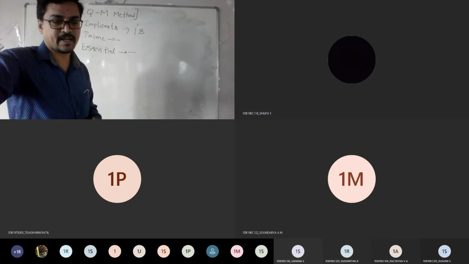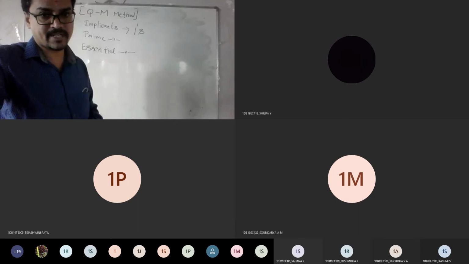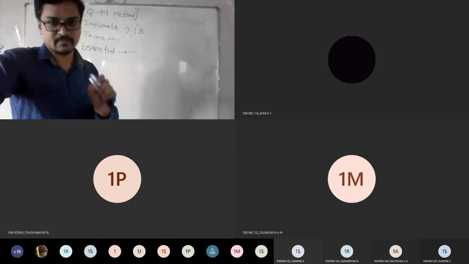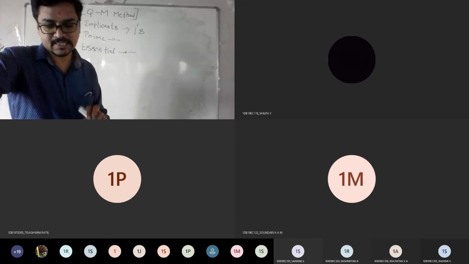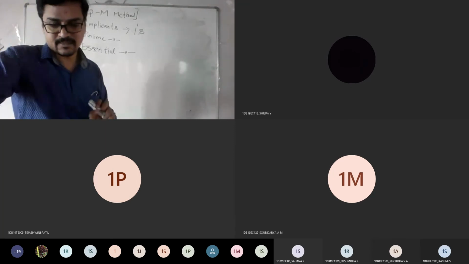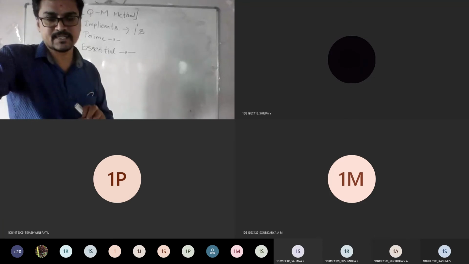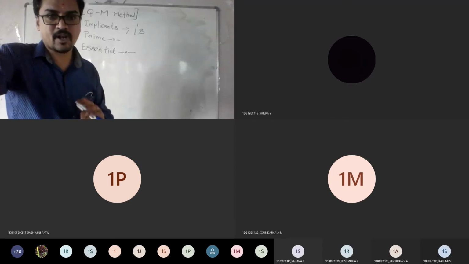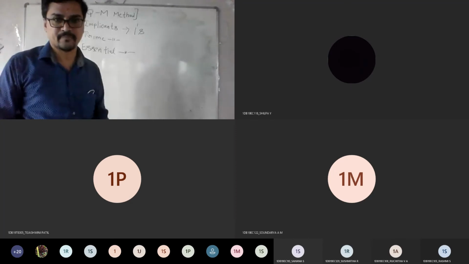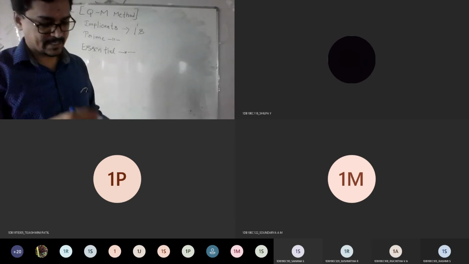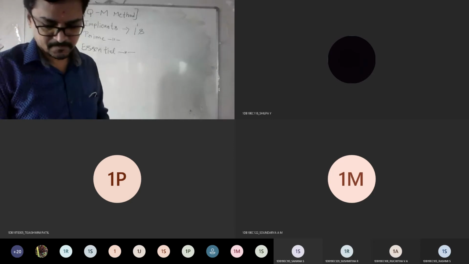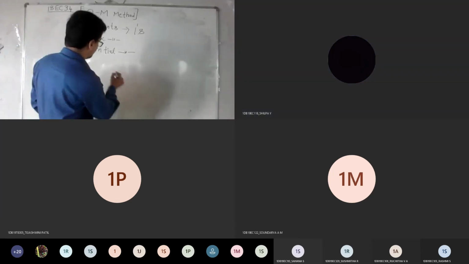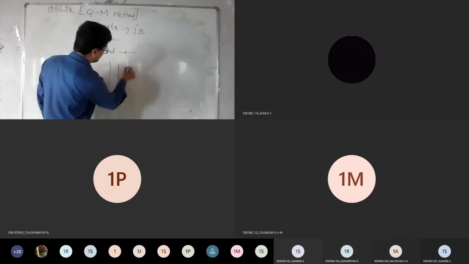Okay, the third one, what I told, essential prime implicants means it is also part of prime implicant only. But how it looks, we'll deal with the example. Before that, make a definition. At least there is a single one. Means one number should be there, at least single one, which cannot be combined in other way. Am I clear? Yes, sir. Okay. So now let me write an example to understand prime implicants and essential prime implicants.